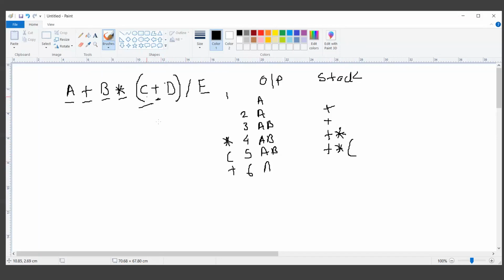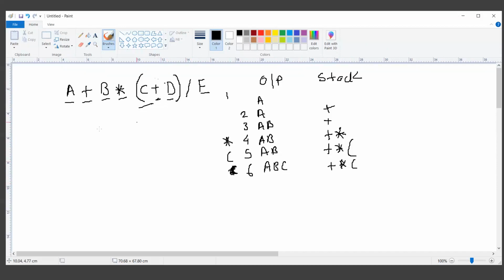Now in the sixth step, I am going to scan C. So this was wrong. In the sixth step we are scanning character C, so it will be added to my output, and nothing changes on my stack. In the seventh step, we are scanning the character D.